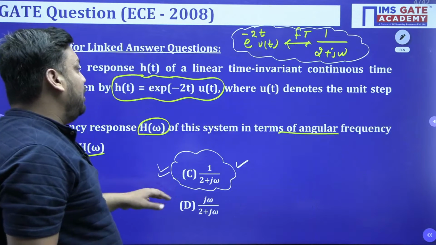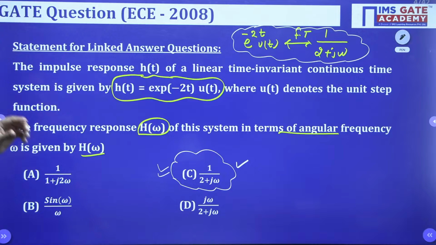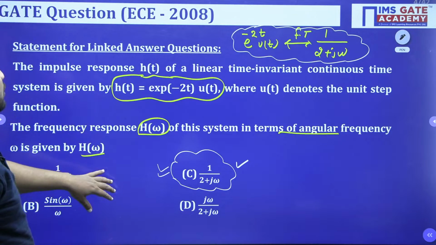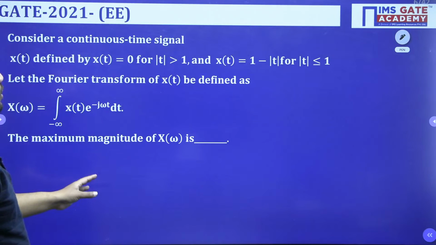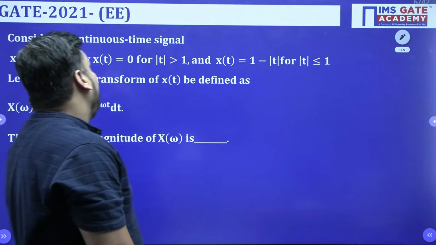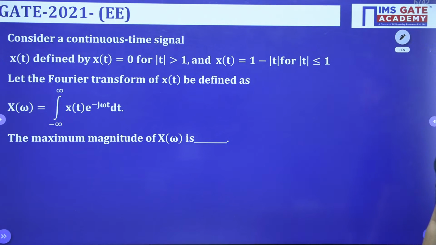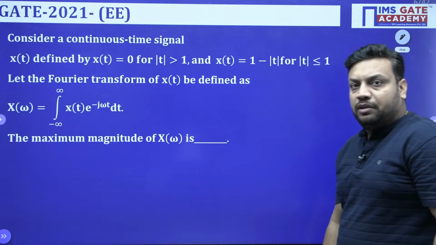Okay, guys. So now we are going for the next. Easy 8 question, 4 marks question, common data question, linked answer question. We have completed this. Now the next question asked in GATE 2021. Okay, so 2021 question we are going to solve here.